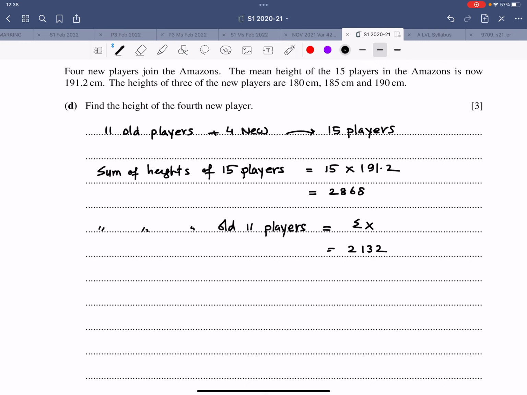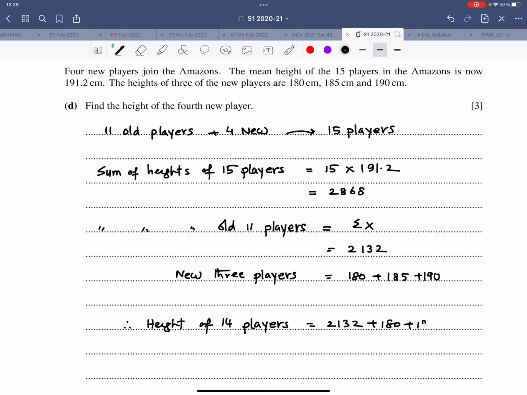Then the new 3 players, because we want to find the height of the 4th one. That is 180 plus 185 plus 190. And now the age, no, it's not the age, it's the height. Height of 14 players. So that is 2132 plus 180 plus 185 plus 190. And let me get this one.